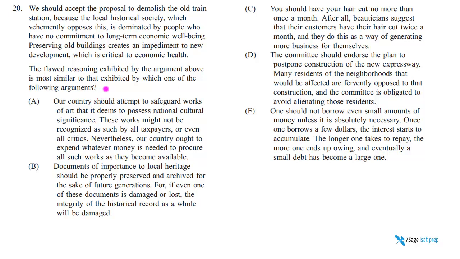This question stem is asking us to find an argument. There are five arguments in the answer choices. They're asking us to find the one argument here that has a similar pattern of flawed reasoning to the argument that we're given in the stimulus. So we call this a parallel flaw method of reasoning question.